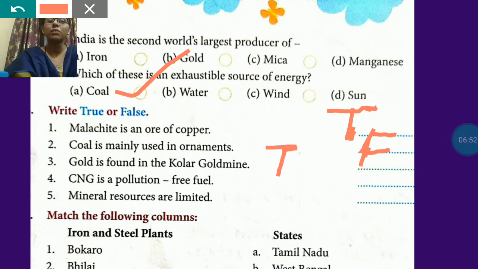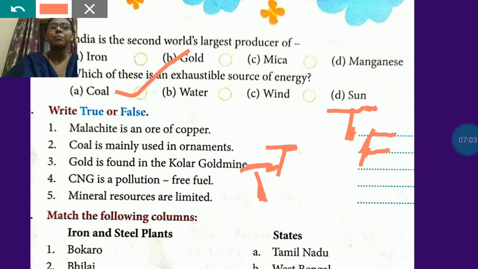CNG is pollution-free fuel. It is also true. And mineral resources are limited. Yes, it is also true. So only one is false, that coal is mainly used in ornaments. Rest all are correct.